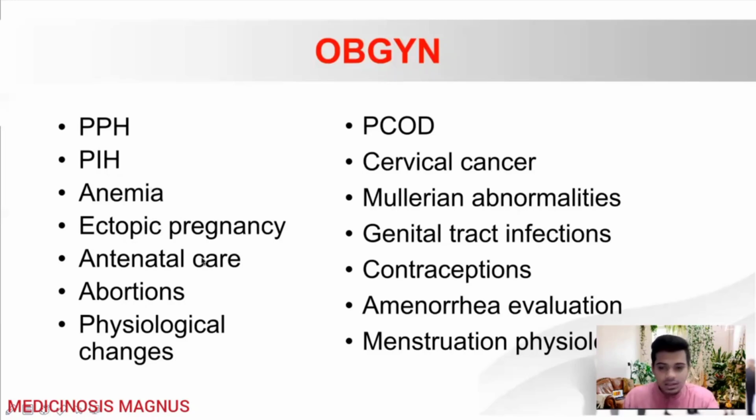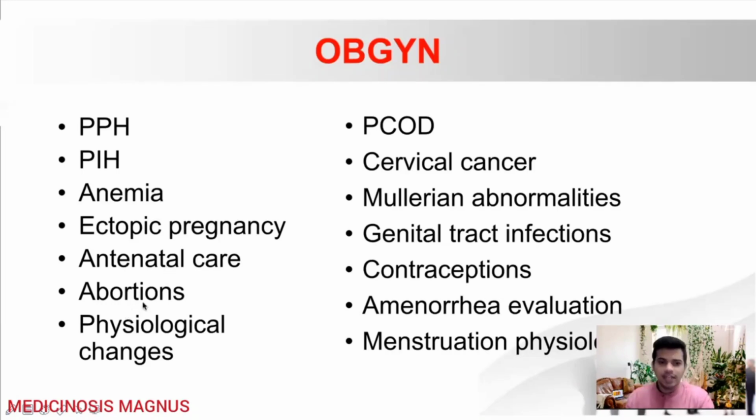Okay. Then ectopic pregnancy, the management. The common questions asked in ectopic pregnancy are like the most common site, which part of the fallopian tube, all those things are commonly asked. Then you will also need to know about antenatal care, the antenatal visits, what will be done, what are the scans done, those things.